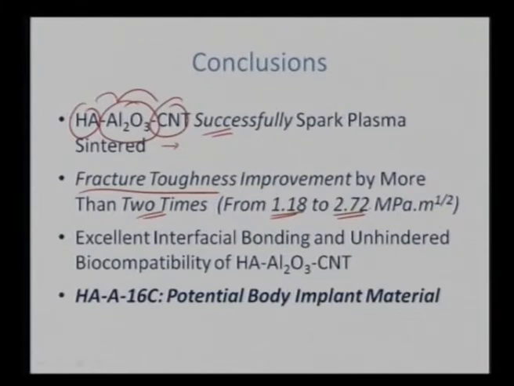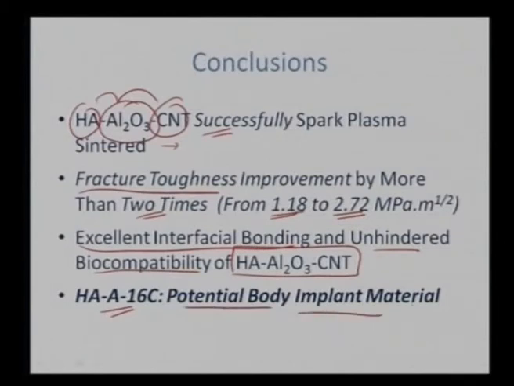So that is an achievement in itself, that we are able to achieve excellent interfacial bonding with the unhindered biocompatibility of hydroxyapatite, which is now reinforced with aluminum oxide and carbon nanotube. So this particular material can serve as a potential implant material. That is the beauty of this overall structure.